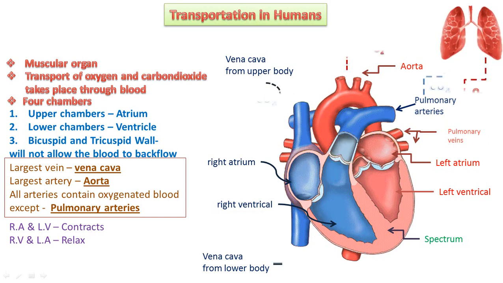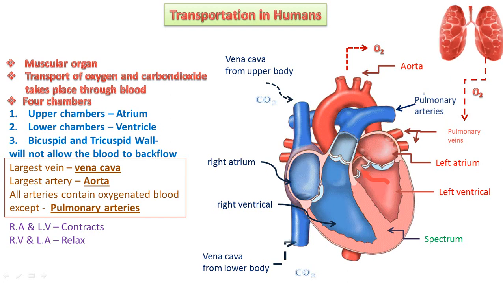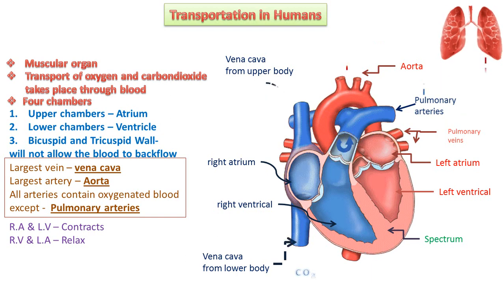When the left atrium and right ventricle relax, at that time the right atrium and left ventricle contract, okay. When the right atrium and left ventricle relax, the right ventricle and left atrium contract. So when this part contracts, this will relax. When the right atrium and left ventricle relax, obviously the right ventricle and left atrium will contract.